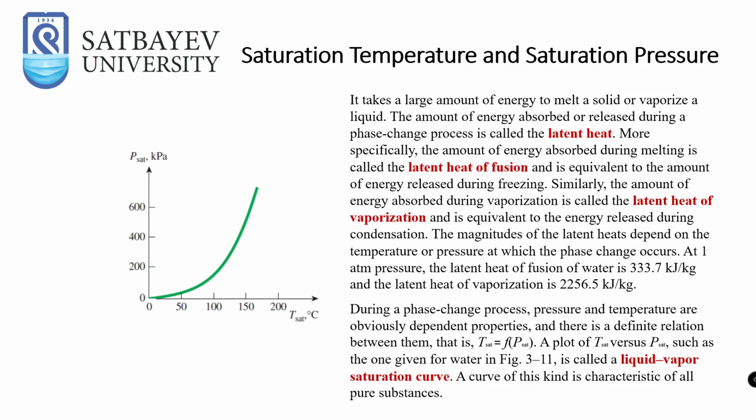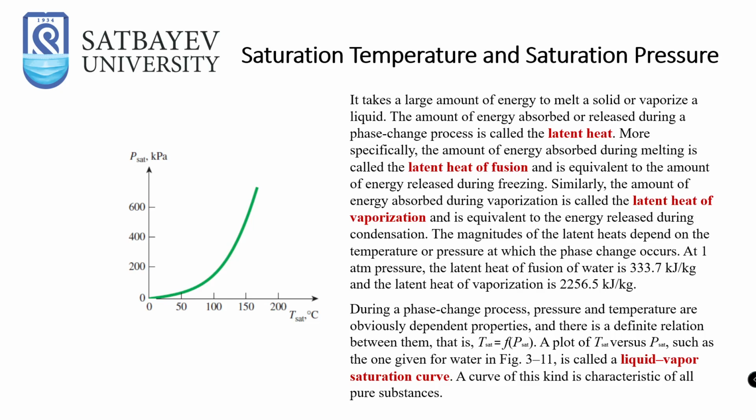Similarly, the amount of energy absorbed during vaporization is called latent heat of vaporization, and it's equivalent to the energy released during condensation. The magnitude of the latent heat depends on the temperature or pressure at which the phase change occurs. At 1 atmospheric pressure, the latent heat of fusion of water is 333.7 kilojoules per kilogram, and the latent heat of vaporization is 2256.5 kilojoules per kilogram, which means that you need 2256 kilojoules to evaporate water from the point of boiling.